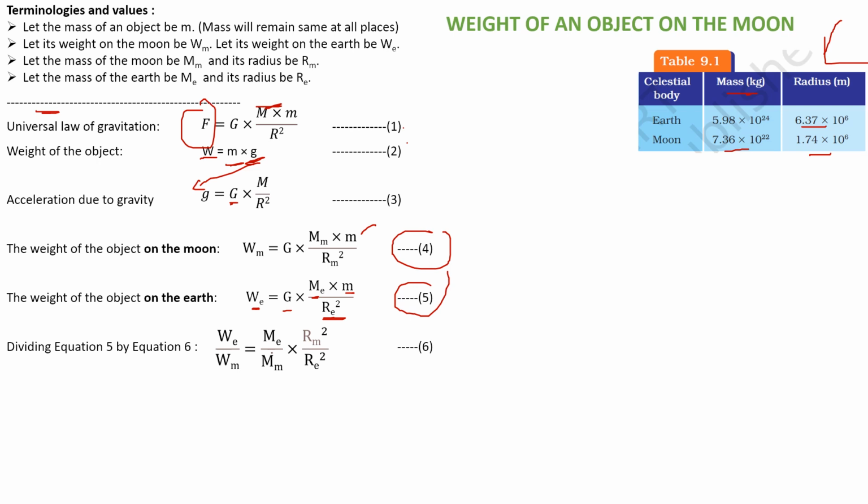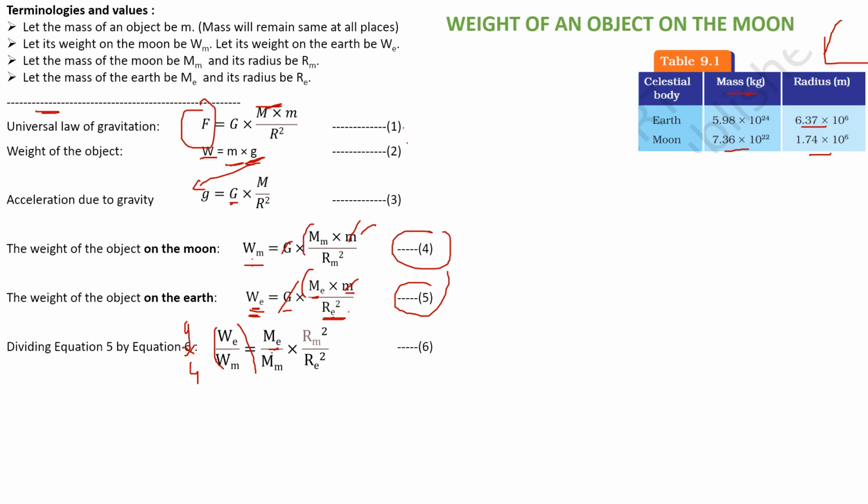So We of course should be equation 4. Remember, this is 4. So now what is this? We by Wm is equal to, see, G gets cancelled. I don't bother about m, the mass of the object, because I'm using the same object in both places and the mass will not change. They get cancelled. So I'll write this: We by Wm is equal to Me by Mm.